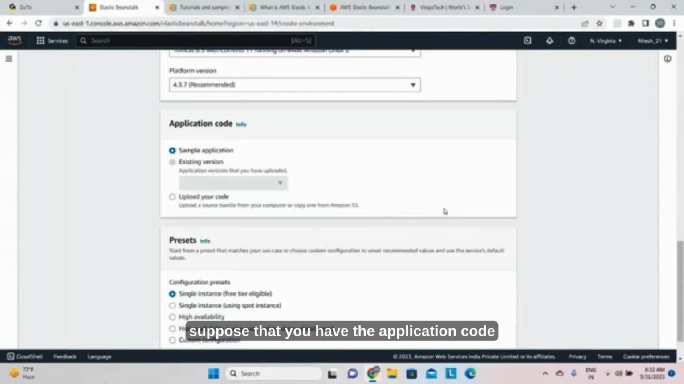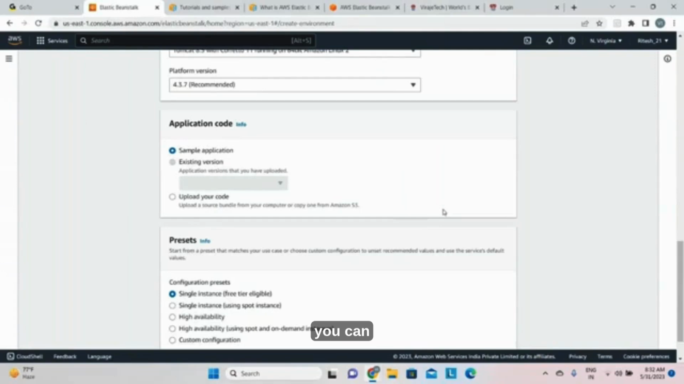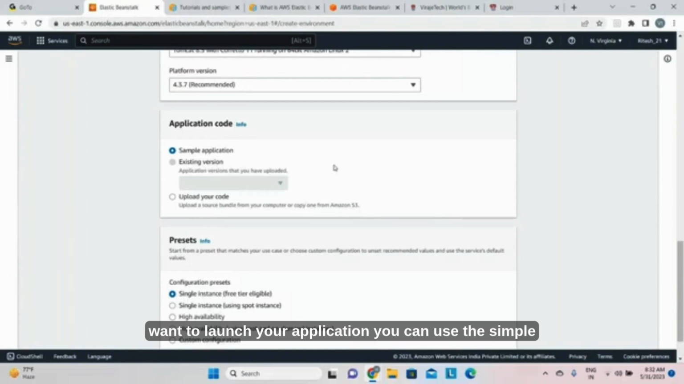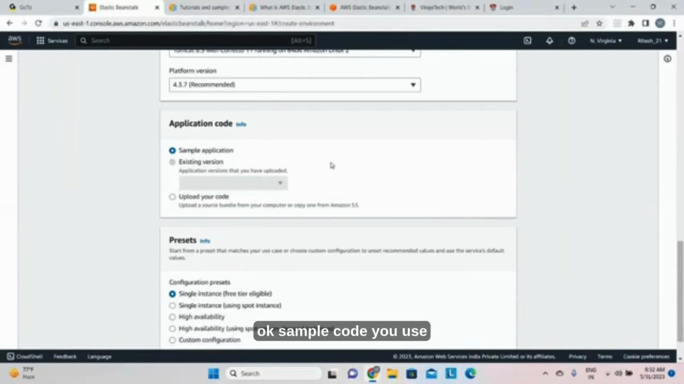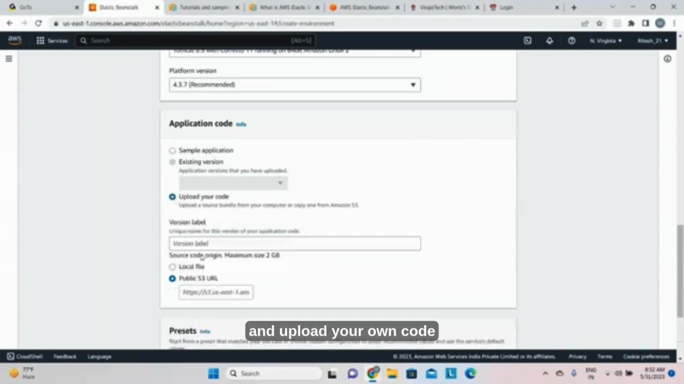Suppose that you have the application code, you can use that. If you don't have a code and you want to launch your application, you can use the sample applications. Okay, sample code you can use. So there is a sample application because you don't have the code. If you want to develop the code, you can use your own code and upload it.